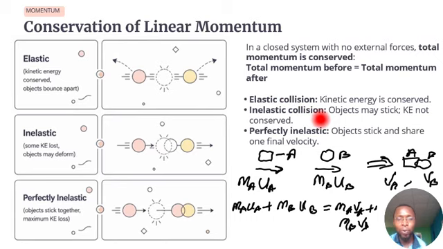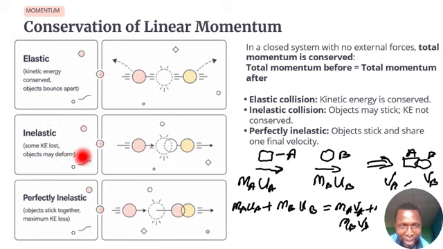Those are the major differences. For elastic collision, kinetic energy is conserved and the two objects will bounce apart, as you can see here. When they collide, one will go its way, the other will go its own way. For inelastic, when they collide, you see that the two of them will stick together and go in the same direction.